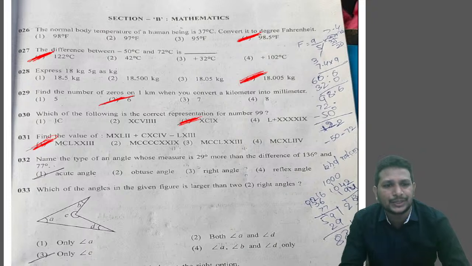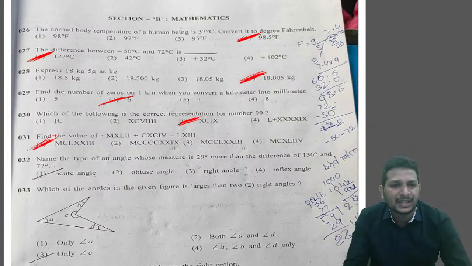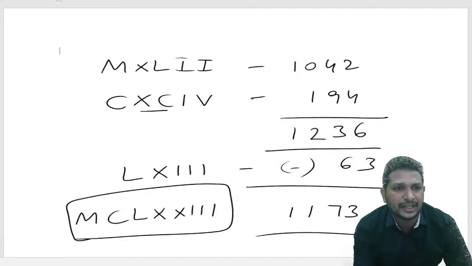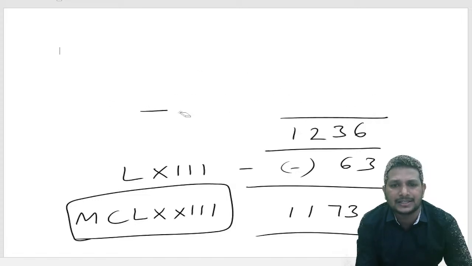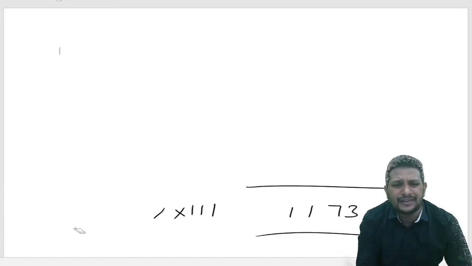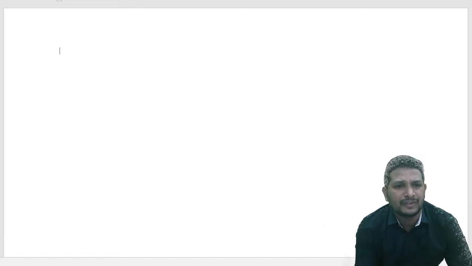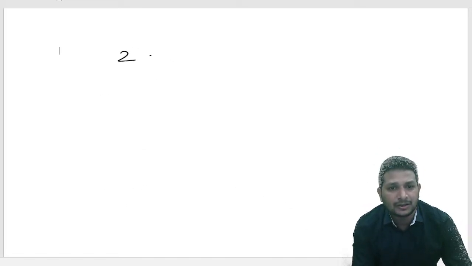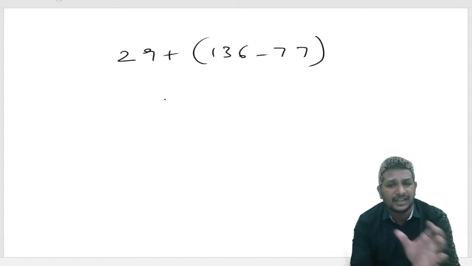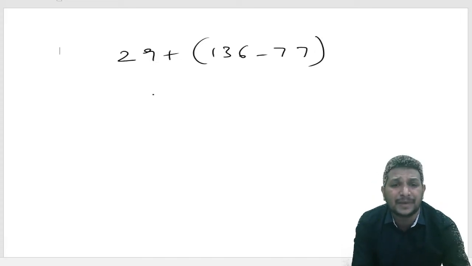Question number 32. Name the type of an angle whose measure is 29 more than difference of 136 and 77. Okay, let's discuss this. First we need to take the difference of those last two numbers. Difference means obviously we need to do the subtraction, right? So 29 more than 136 minus 77.